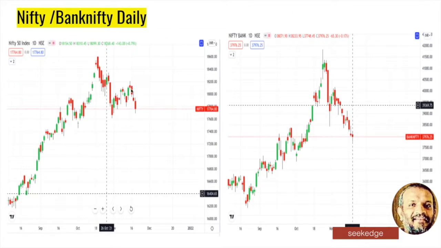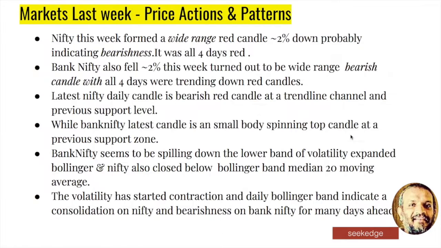Look at this. It's a daily candle. You can see 1, 2, 3, 4. It's a short week, 4 days trading. You can see it was trending down all days to the downside. There is an inverse hammer and it didn't work out for a reversal. And there is an inverse hammer on Nifty, which didn't work out on the third day and then further went down. So the bearishness is clearly evident.